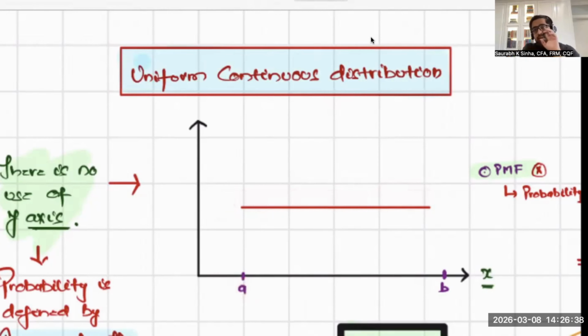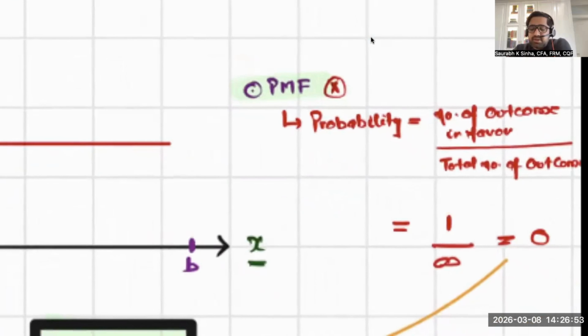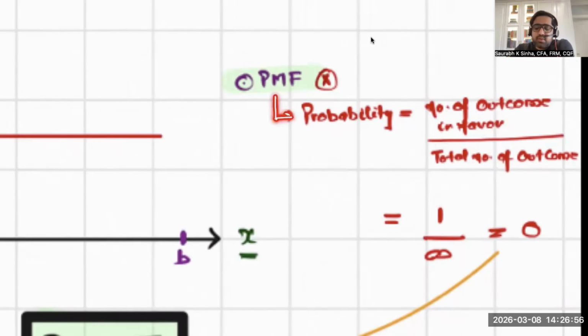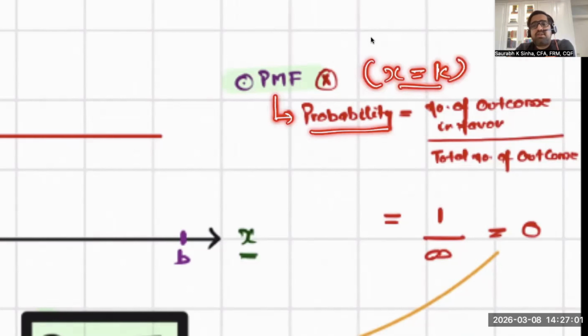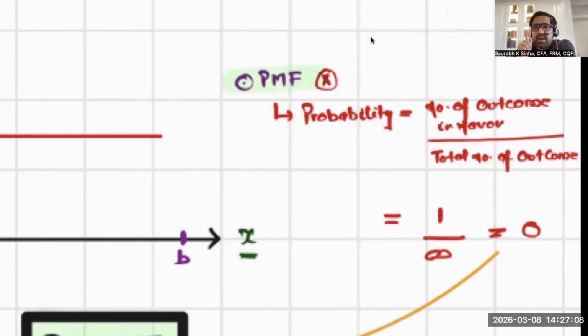Understood? Now, because it is continuous in nature, one thing you will definitely not use in continuous distributions is the probability mass function. You won't use it. It's useless. The reason is, what is the probability mass function? The probability mass function used to give you the probability of a single outcome. In Poisson distribution, it was k. In binomial distribution, it was small x. Whatever it was, you were interested in finding the probability of a single outcome.